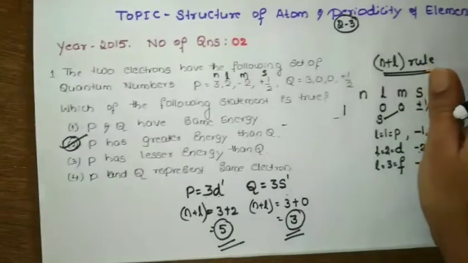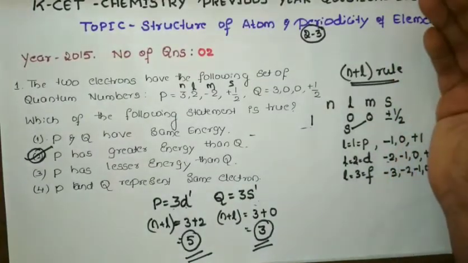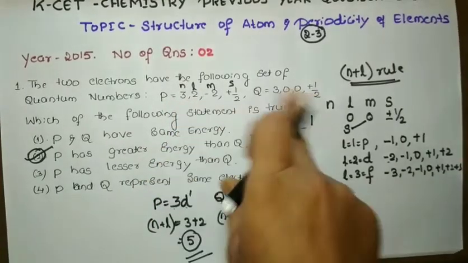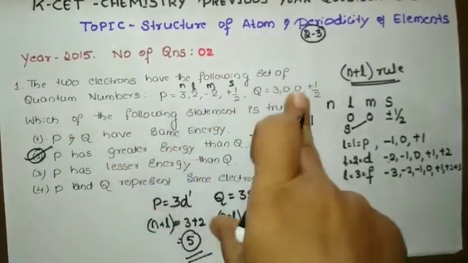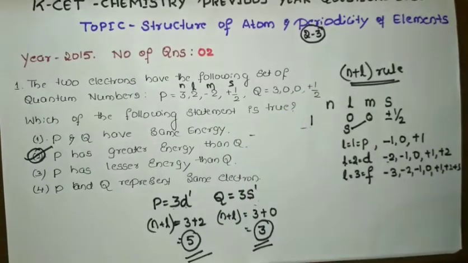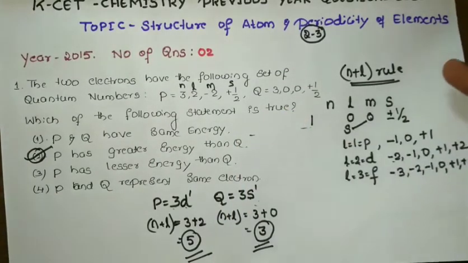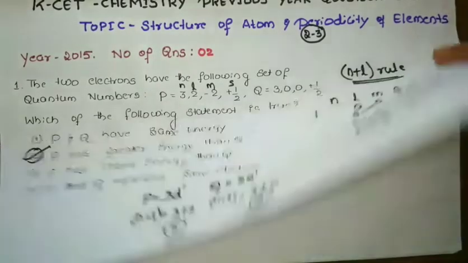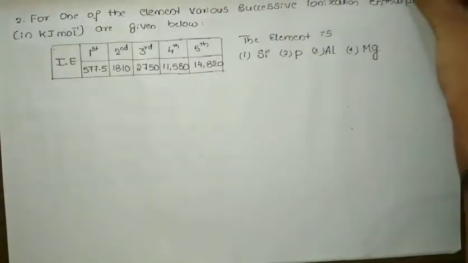So students, I have given 3 ways of solving this one. For everything you should know how to write the quantum numbers, means how to write the orbitals using the quantum numbers. Then it will become very easy. So this is the first question of 2015, and this question is from the structure of atom. Okay, so let us move to the next question.